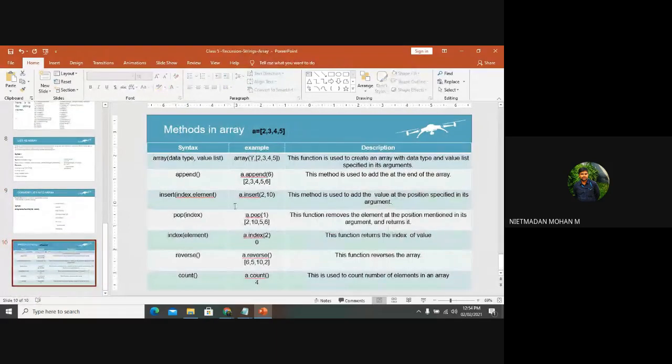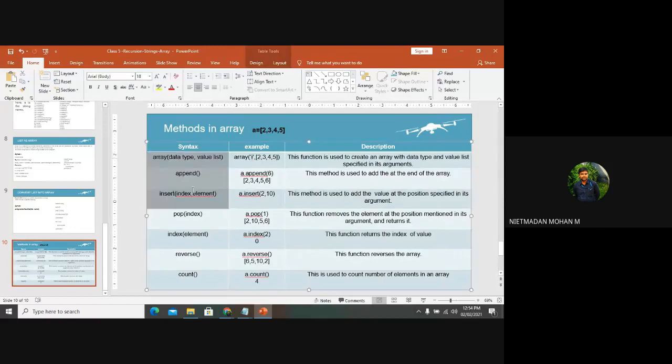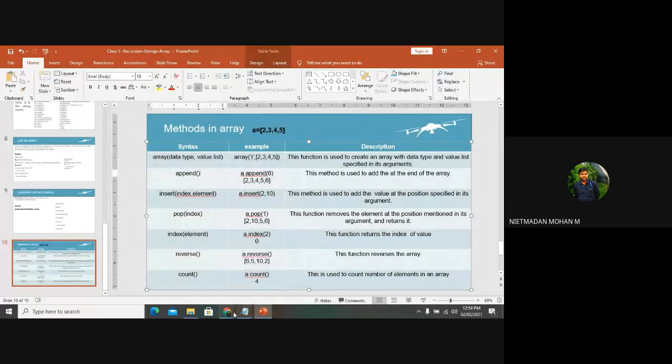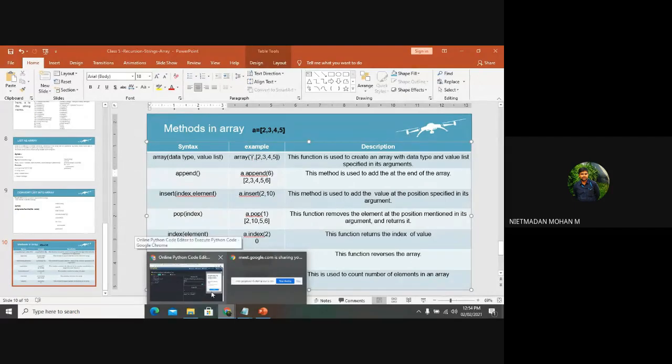Then these are some of the methods in array, and how each method has to be declared. These are the syntax, with an example of each individual method. I will share the screenshot with you.